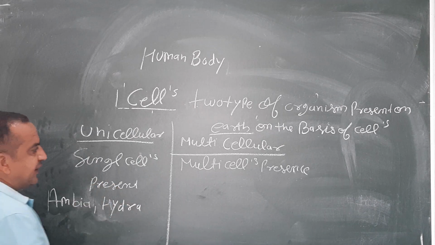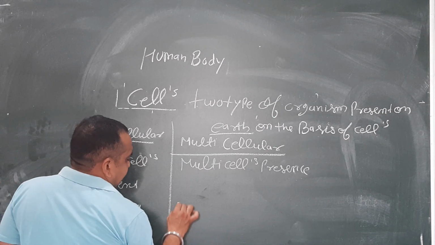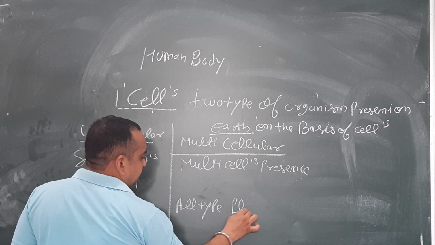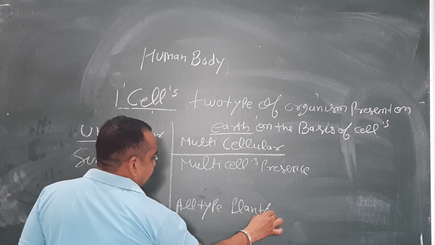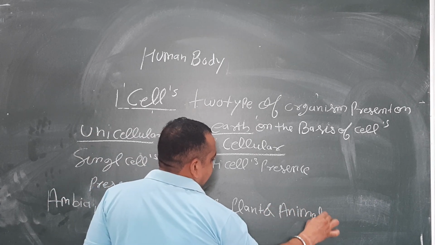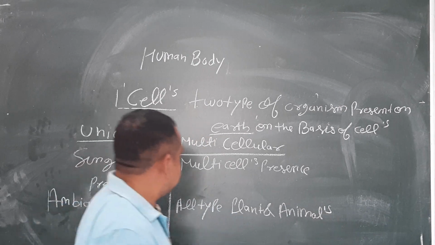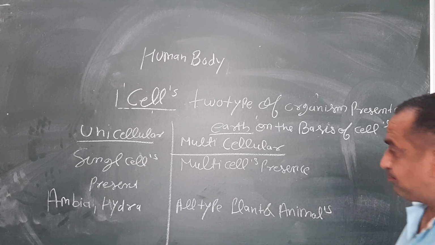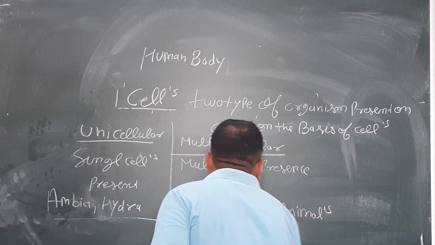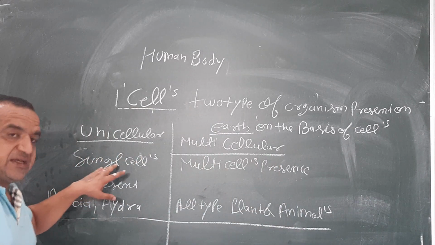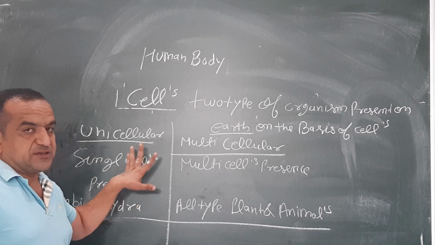and much more. All types of plants and animals are known as multicellular. But on the basic definition, we know that a single cell and multiple cells present is unicellular and multicellular.